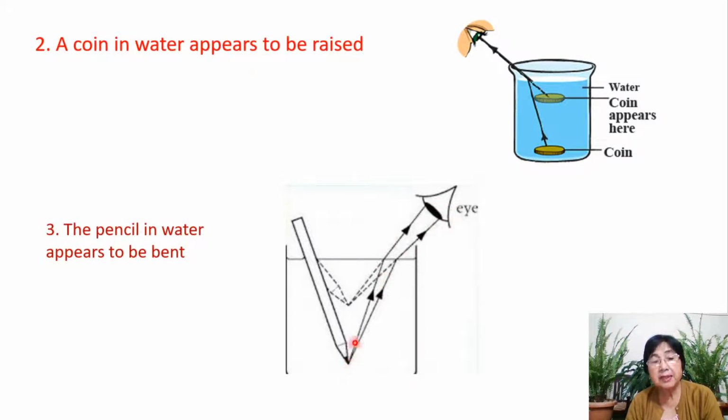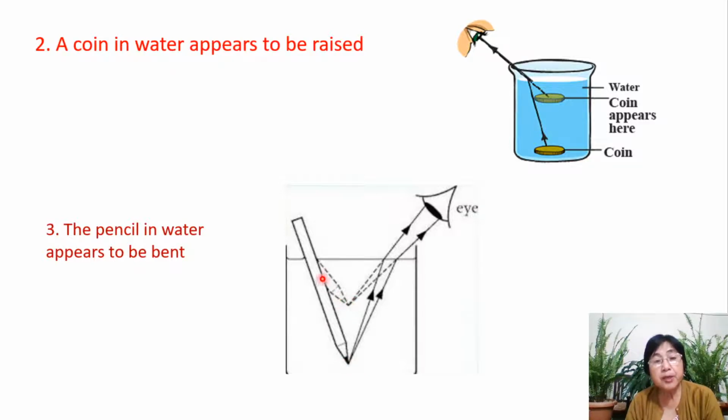So the incident rays from the tip of the pencil will now be incident on the surface of separation, coming from the denser medium going towards the rarer medium. So what happens? They will bend away from the normal. Then we produce these 2 rays backwards. When you produce them backwards, they will be meeting at a point. That point must be the image of this tip, because we are taking these 2 rays from the tip. So that must be the image of the tip.